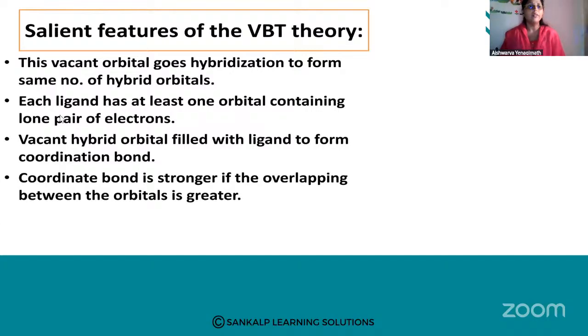Howda? Fine. Then each ligand has at least one orbital containing lone pair of electrons. Vacant hybrid orbitals filled with ligands to form coordination bond. And this coordination bond is stronger if the overlapping between the orbitals is greater. It is known to us. Overlapping jasti aitapa antandre, the bond becomes stronger. If overlapping is less, the bond becomes weaker.